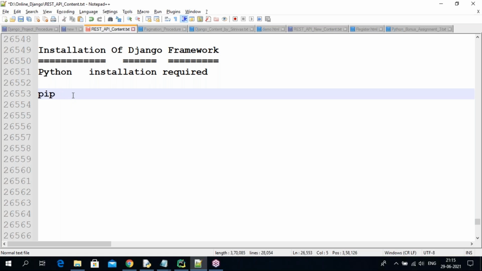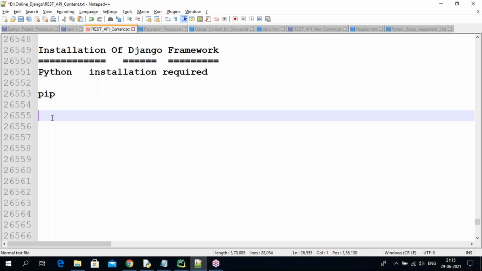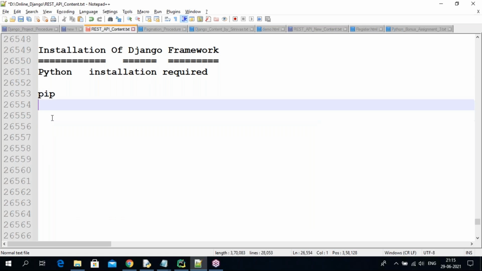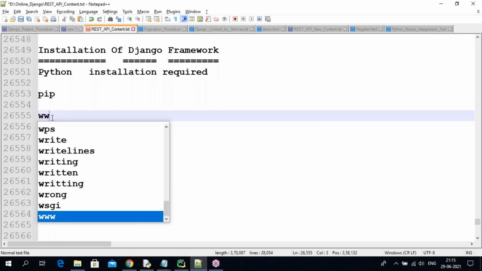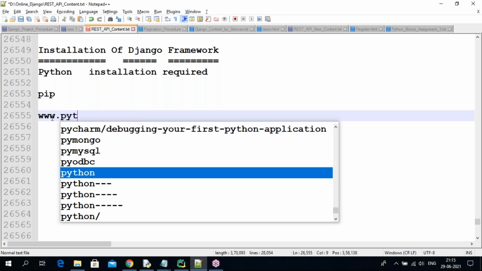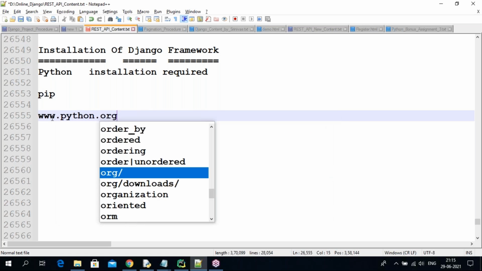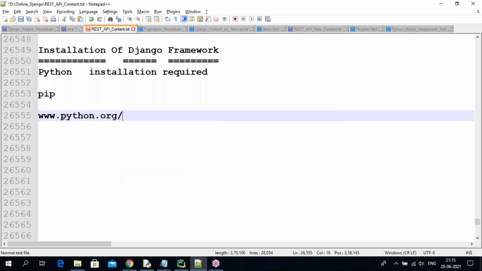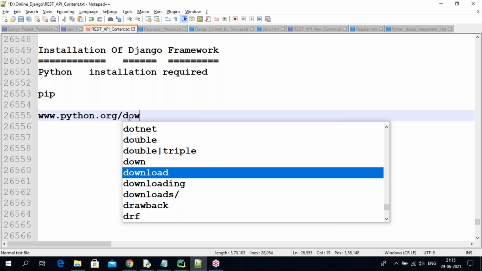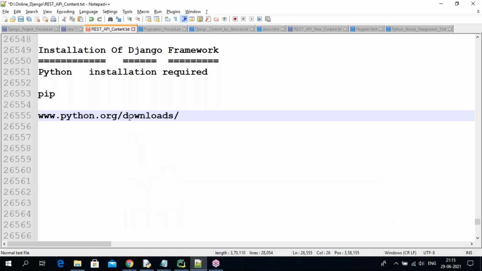First, you download Python from www.python.org, the Python organization. From this site, under downloads, you download the Python software, whatever version you want, and install it by clicking next.